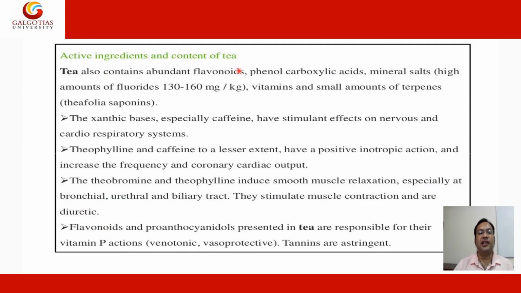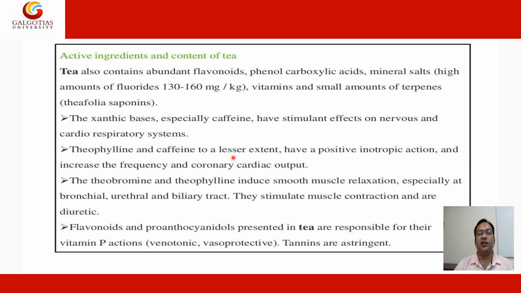Active ingredients and content of the tea: tea also contains abundant flavonoids, phenols, carboxylic acid, mineral acid, a high amount of fluoride, 1 to 30 to 160 milligram per kg, vitamins, and a small amount of terpenes and triterpenoid saponins. The xanthic bases, especially caffeine, have a stimulant effect on the nervous system and cardiorespiratory system.